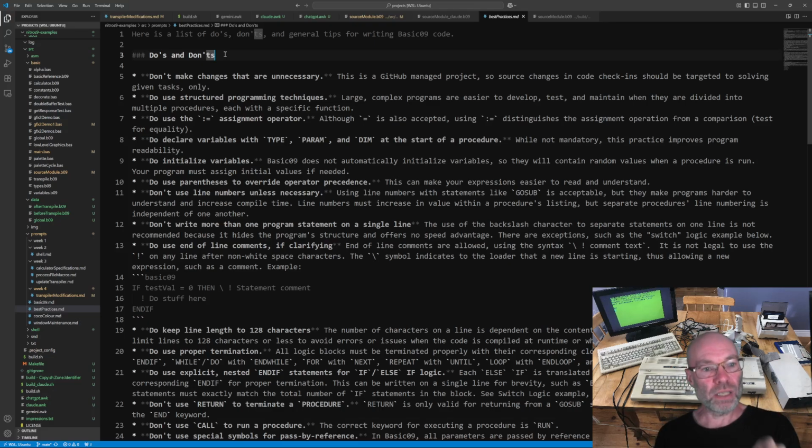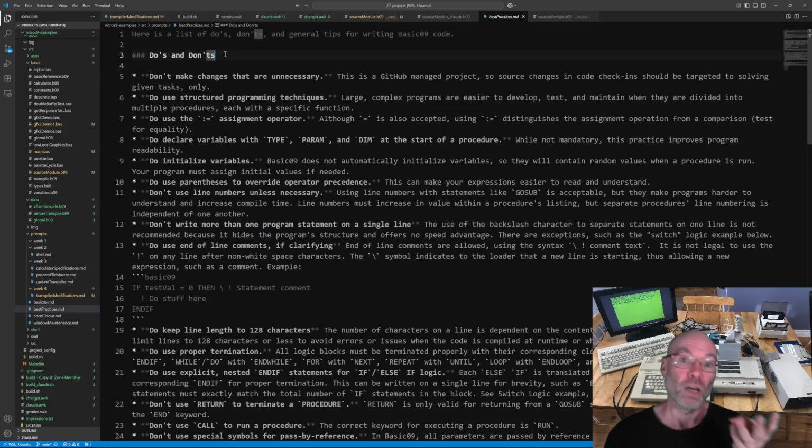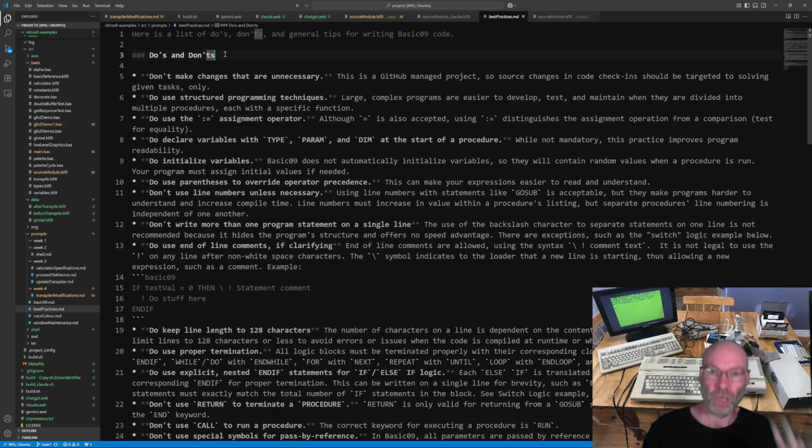I may need to, because it was doing it in awk, Google Gemini in particular, but I'm assuming all of the models are quite good at writing awk code because it's a modern and well used utility. Whereas Basic09, like I said, is very obscure, and that's where you have to give it a lot more hand-holding of this is how you write proper Basic09 code. So that'll be next week.